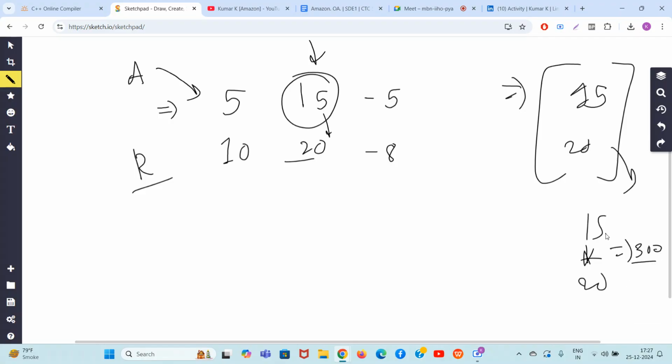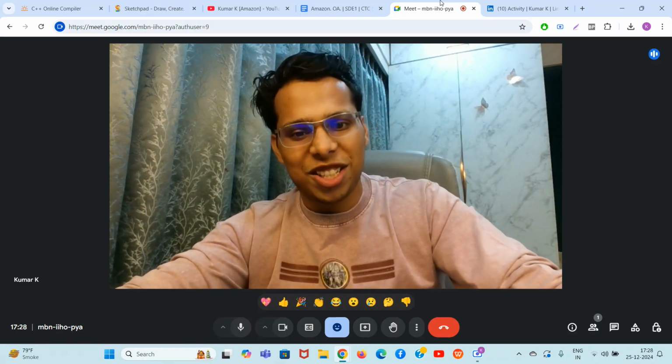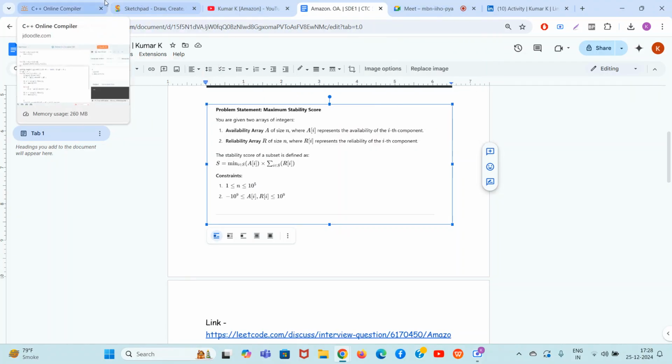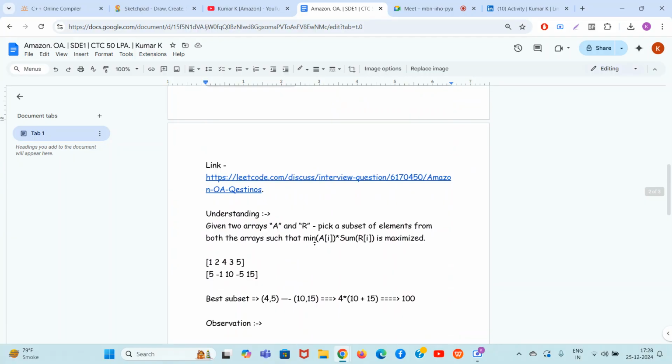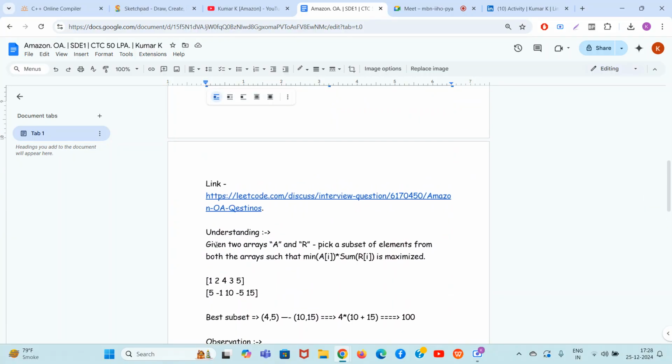Okay. So, guys, I hope that I was able to make the understanding of this problem clear to you. Okay, so let's take one more example. Let's take the example given here itself. Given two arrays A and R, you have to pick a subset of elements so that this score is maximized.